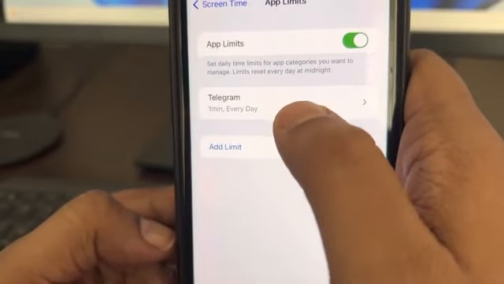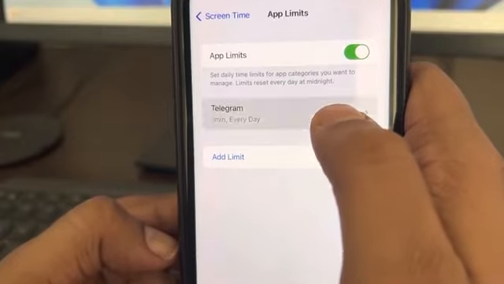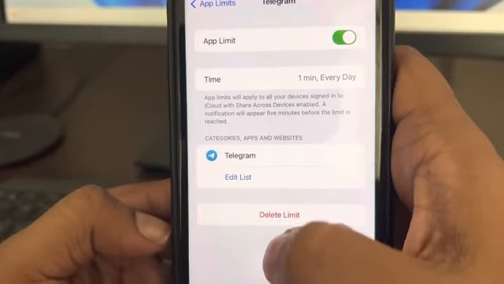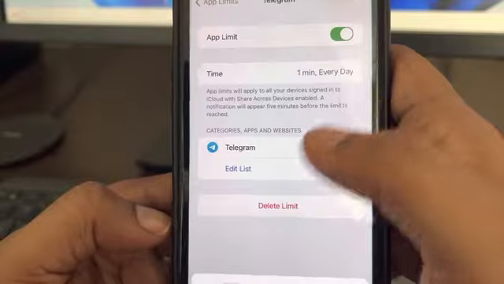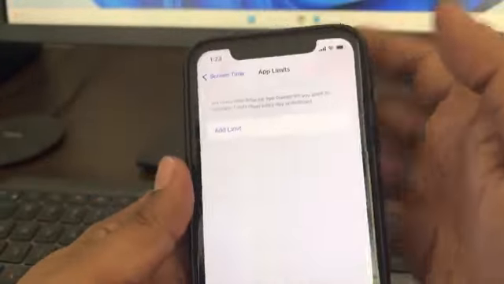So the app Telegram was having this app limit, so just tap on it and delete limit, so you will not get this message every time you try to open that app.